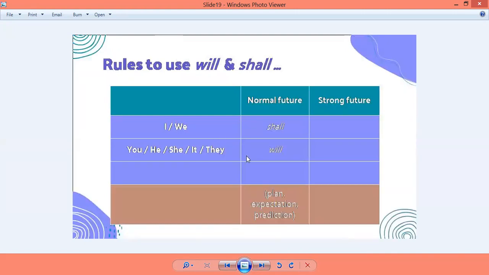Now let us see when are we going to use will. Whenever we're forming a sentence using you, he, she, it and they, तभी normal future sentences में हम लोग will use करेंगे. There is nothing to be confused about. जब भी हम कोई plan, expectation, prediction का sentence future में बना रहे हैं, and if we are using I and we, then we will use shall. If we are using you, he, she, it, they, we are going to use will. Let us see some examples to clarify कि ये जितने भी pronouns है वो use करके हम लोग will कैसे use करेंगे.